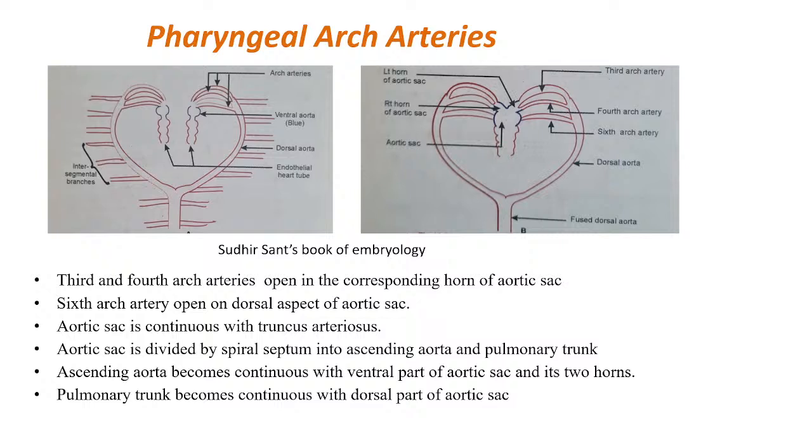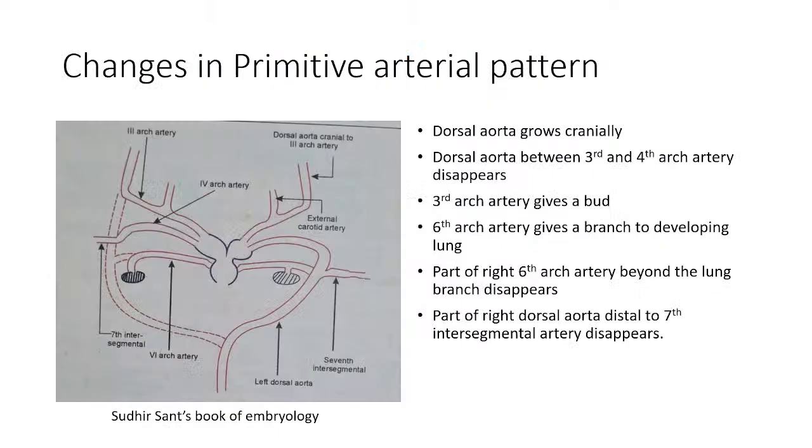So these branches are basically called segmental branches, coming out from the dorsal aorta and supplying that particular nearby area of the embryo. This is clear? So first segmental branch, second, third, fourth, fifth, sixth, seventh, like that. Now just assume that this is the seventh intersegmental branch. The part of the dorsal aorta on the right side distal to this intersegmental branch disappears.